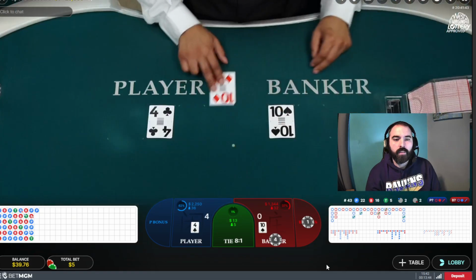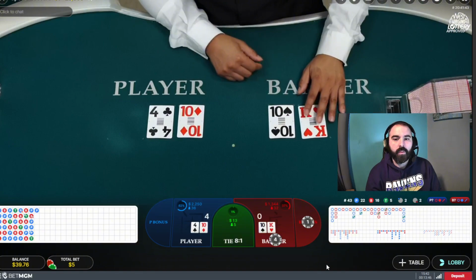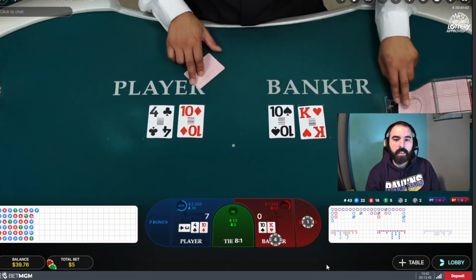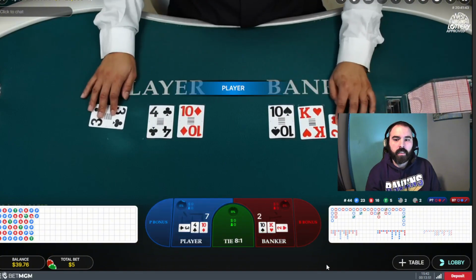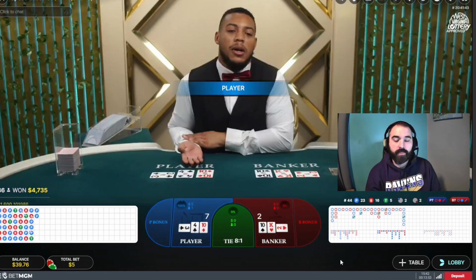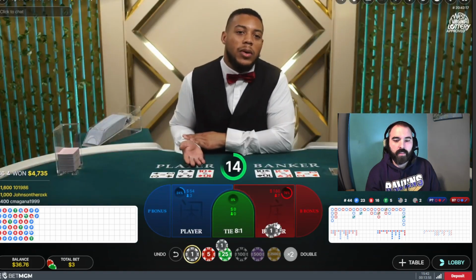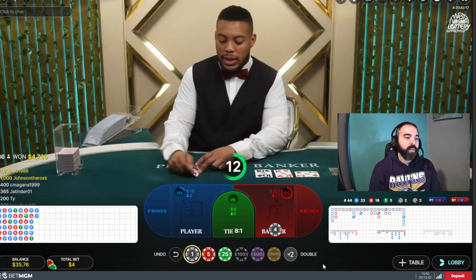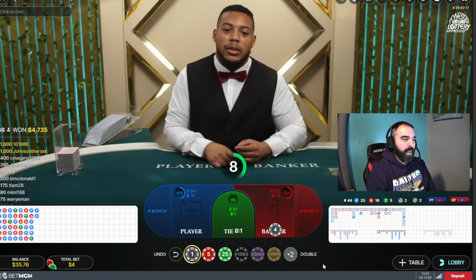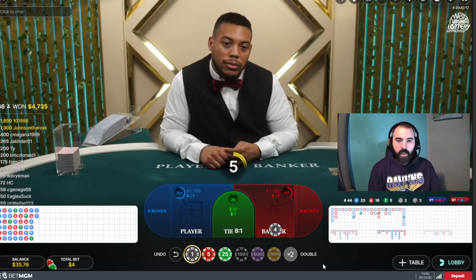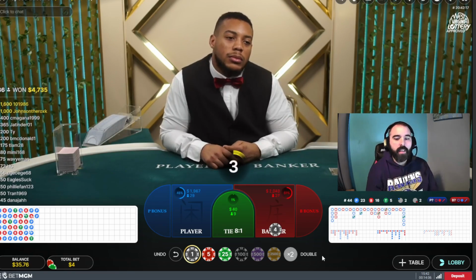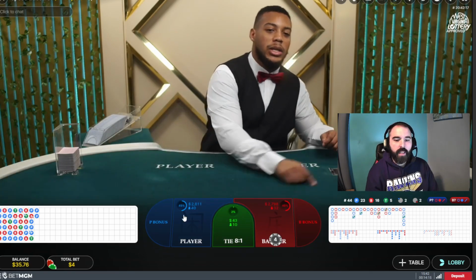$10. Alright. 10. 4. We can beat a 4. No, not yet. Player wins again. Alright, this is our last $4 bet here. It's getting deep. We might have to get away from the banker play that the ChatGPT showed us. It's an even money split.